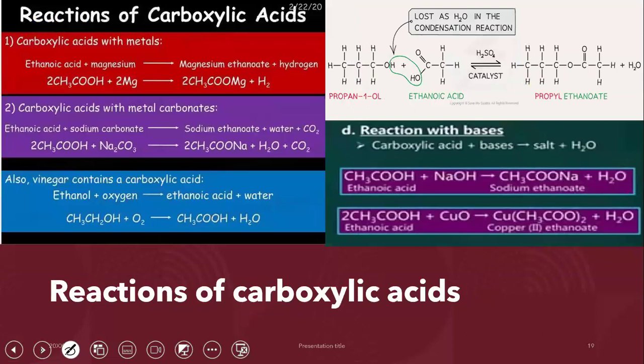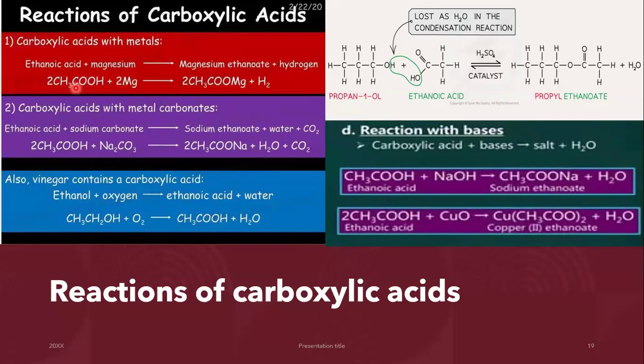So when we go ahead and talk about it, these are some of the common reactions that you have to know. And you will notice these are the same reactions that you study in the topic of acids as well. Carboxylic acids can react with metals to give you salt and hydrogen gas. So for example, we have ethanoic acid. Ethanoic acid will react with magnesium to give you magnesium ethanoate.